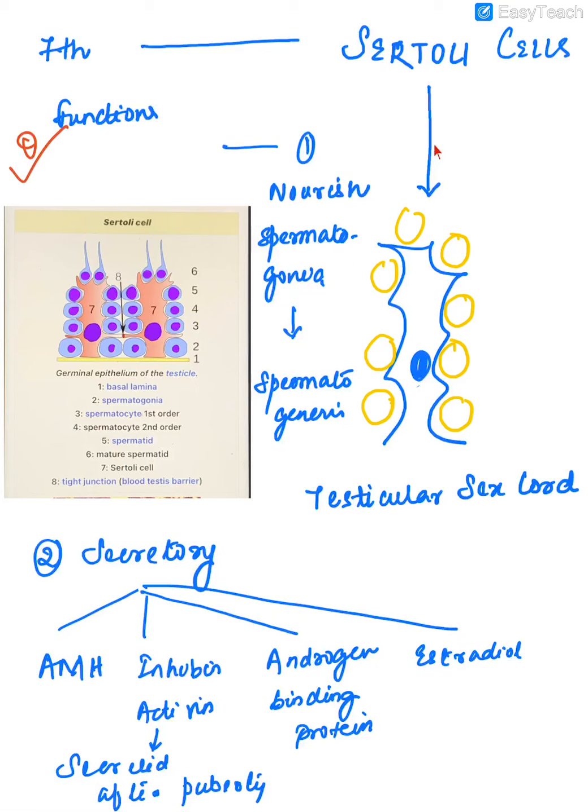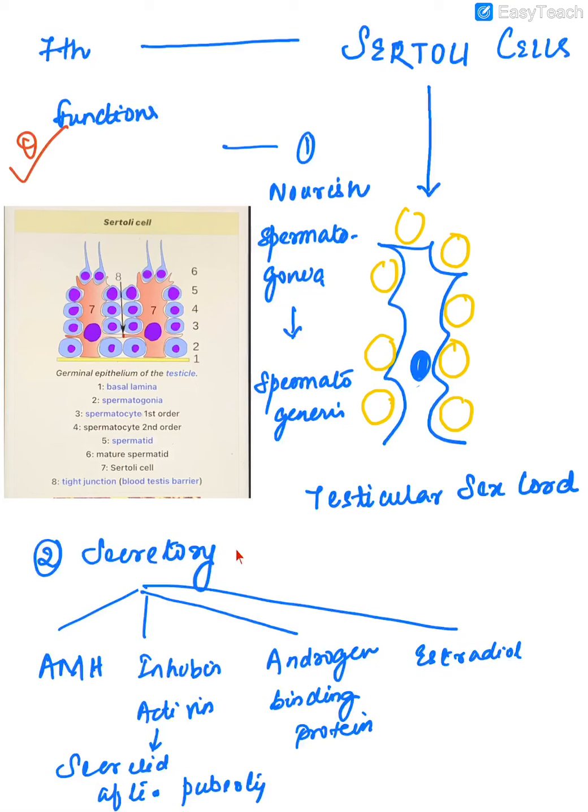The Sertoli cells get arranged in cord-like structures called testicular sex cords. This is a Sertoli cell. This is a Sertoli cell nucleus. They'll form cord-like structures, and in these cord-like structures, the primordial germ cells will get embedded, these yellow structures. So the first function of the Sertoli cell is to nourish the spermatogonia in the process of spermatogenesis.